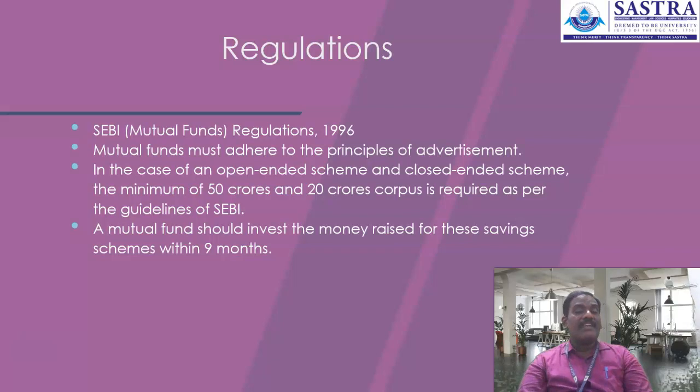So accordingly, we can classify the schemes based on duration, or based on the entry and exit norms, into open-ended schemes, closed-ended schemes, and interval schemes. The open-ended scheme remains open as long as the company wants to continue that scheme in the market.